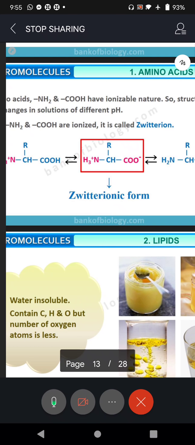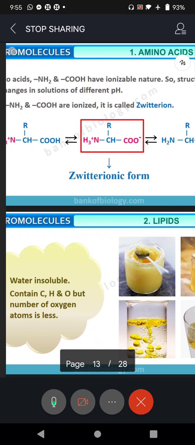When arrow marks are shown on both the sides, you should understand that it is reversible. I am sure in chemistry you have studied reversible reactions. And the amino acid forms what is called zwitterionic form or Zwitter ion.